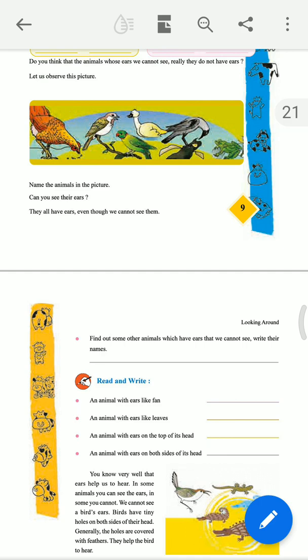They have asked us why. Dear students, the real answer is that they have ears but we cannot see them. They use them in different ways, in the terms of science.